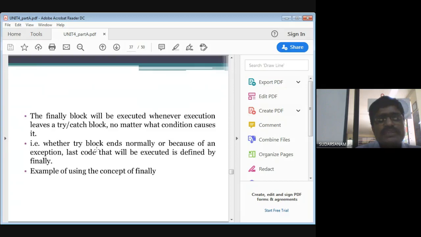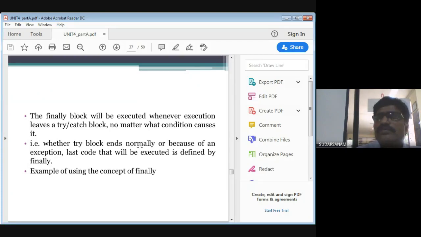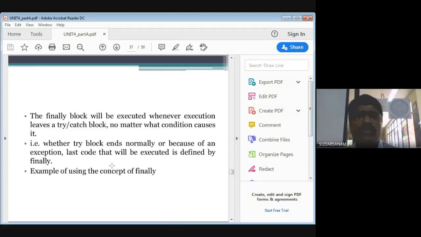Next, whether the try block ends normally or because of an exception, the last code that will be executed is defined by the finally statement. So you have to finish the try or catch statements, or try and catch both, and once you finish this, the finally statement will be executed.